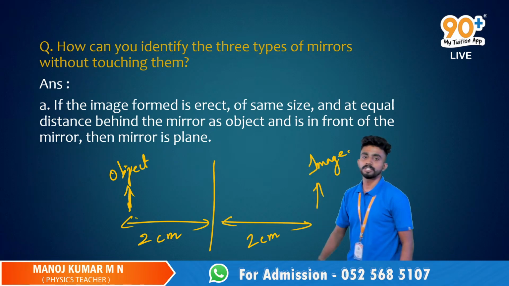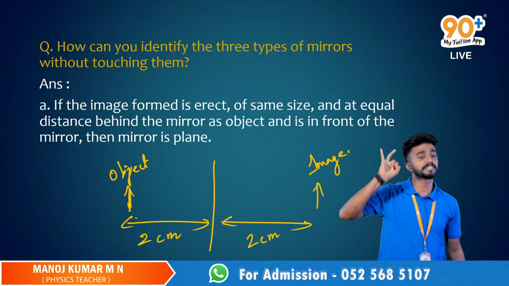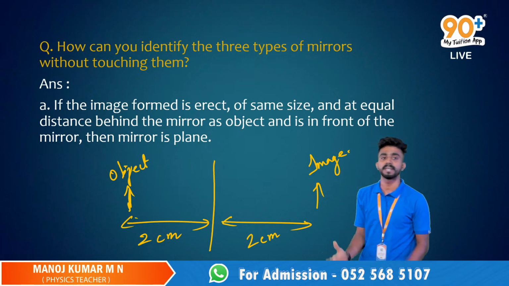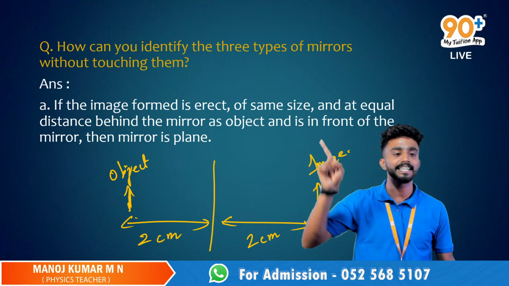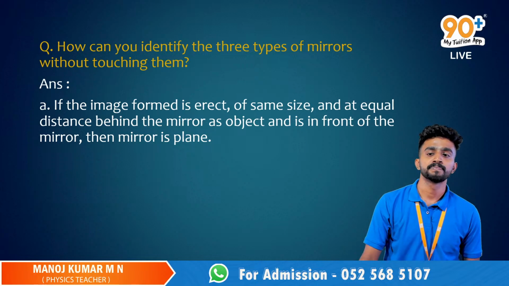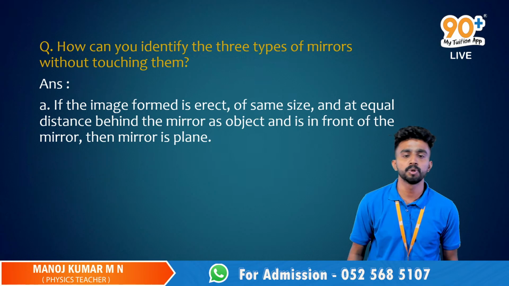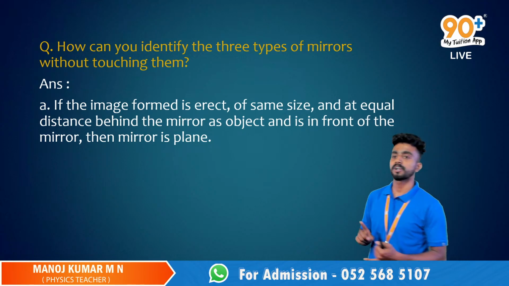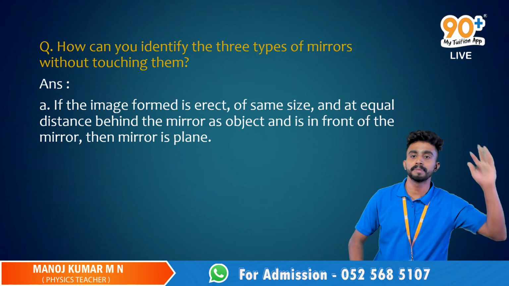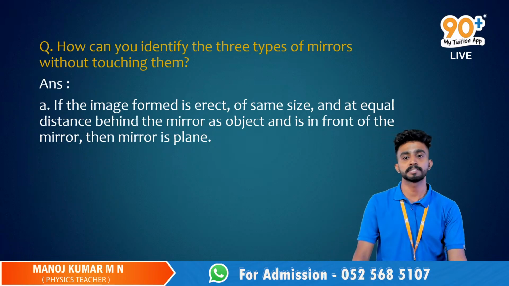So please do note it down, guys. If the image formed is erect, of same size and at equal distance behind the mirror as the object is in front of the mirror, then the mirror is plane. Now you got an example, right? Please do let me know, how will we identify a concave mirror and a convex mirror? Who will be answering?